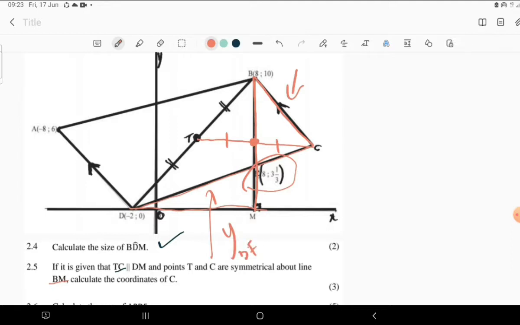Now, having these equations, you can see that the equation of DC and the equation of BC are equal at point C. So we usually equate the equations to find the coordinates.